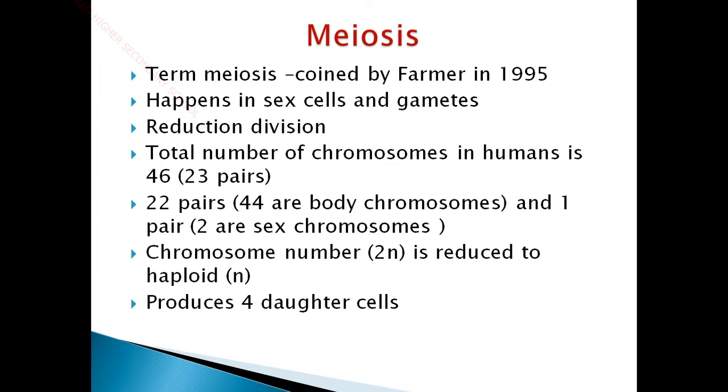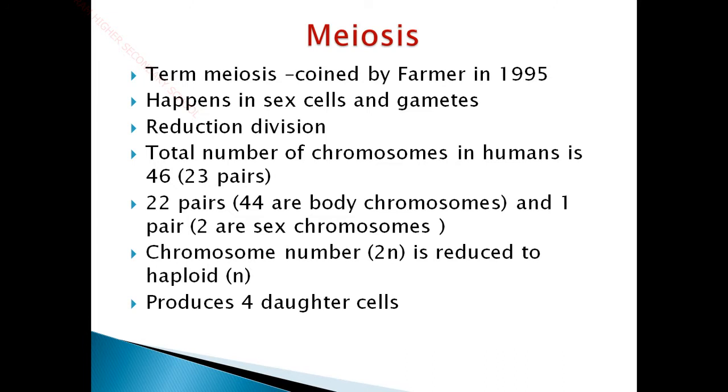So for the formation of the zygote, the male sex cell, sperm, and the female sex cell, ovum, are required. Where do the sperm and ovum form? These are formed in the reproductive system of human beings. The male reproductive system produces the sperm cells, and the female reproductive system produces the ovum cells or egg cells. These gametic cells undergo a specialized division called meiosis.